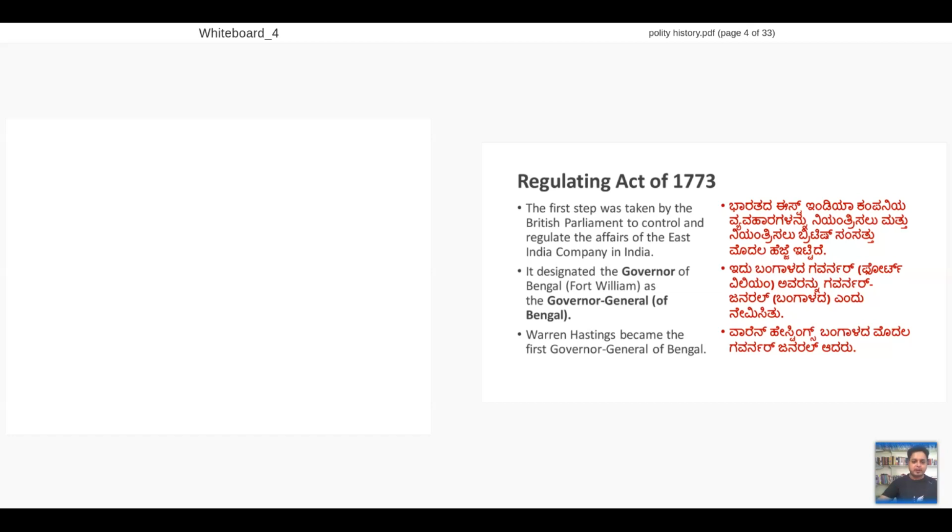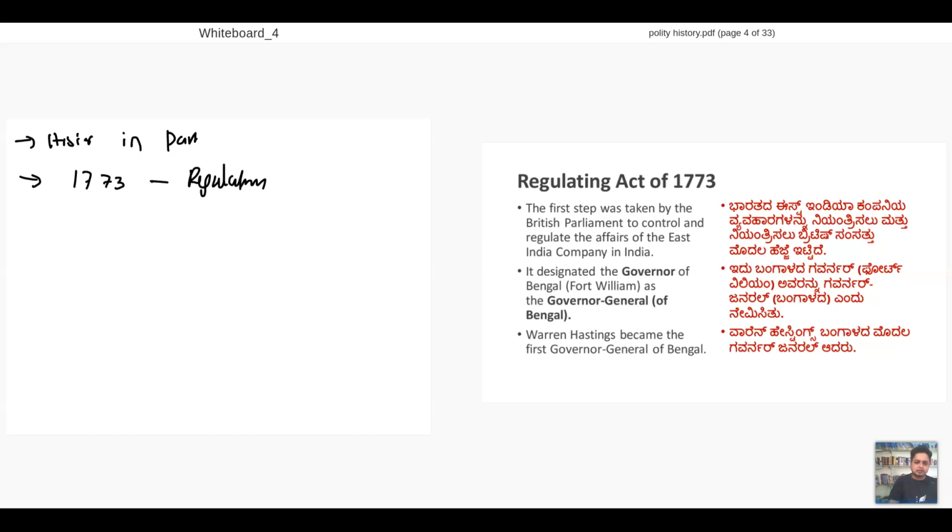Now, before entering this, we have studied much of history, leave that, but I want to make you understand a few things. I'll divide this historical background into parts. First part, I will call 1773 the Regulating Act.